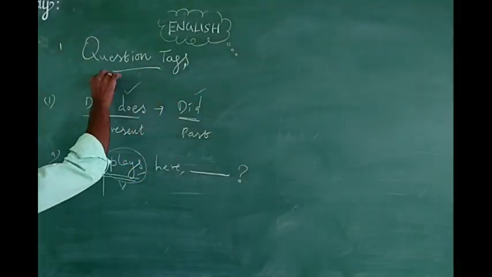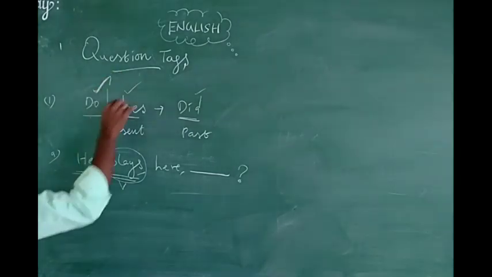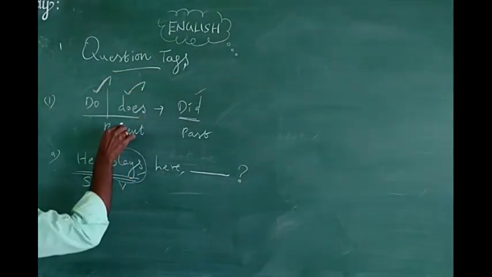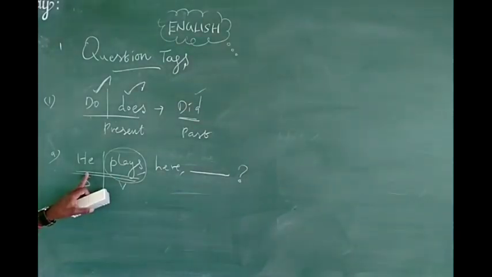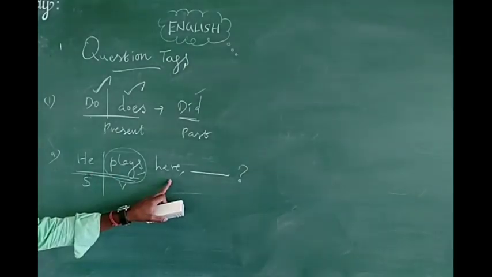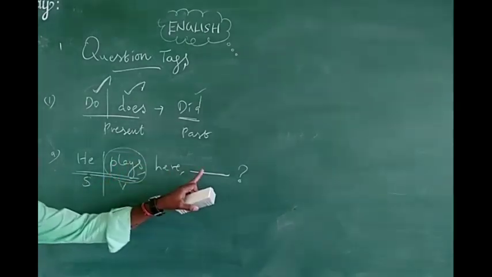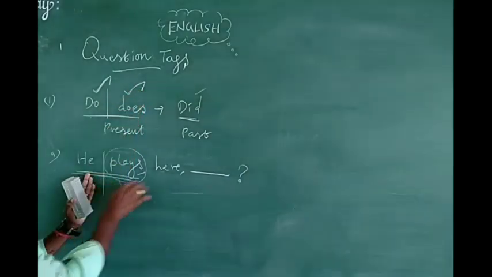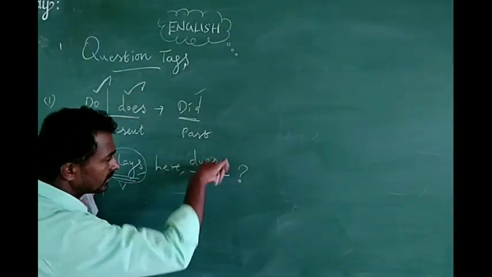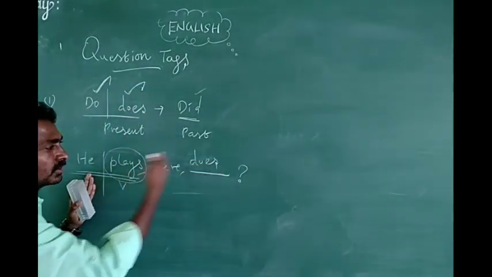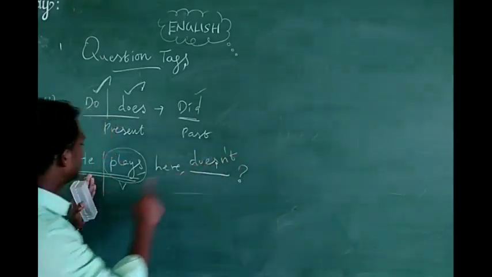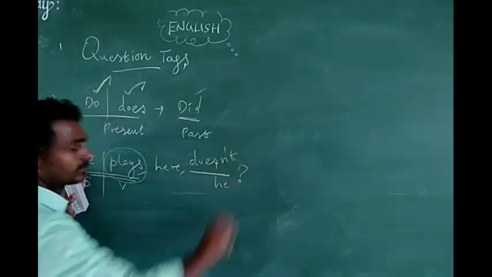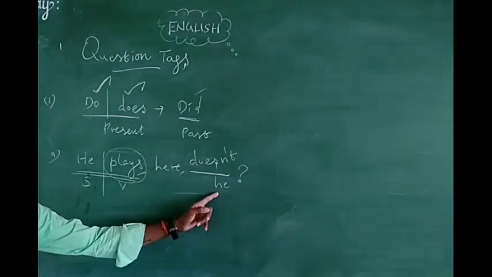Here the plural subject takes do, and the singular subject takes does, because it is a present tense. Here, is it a singular subject or plural subject? Singular only. Is the question positive or negative? Positive. So the answer must be negative. Here he plays, third person singular. The singular verb is does. Positive, so the answer must be negative. Doesn't he?